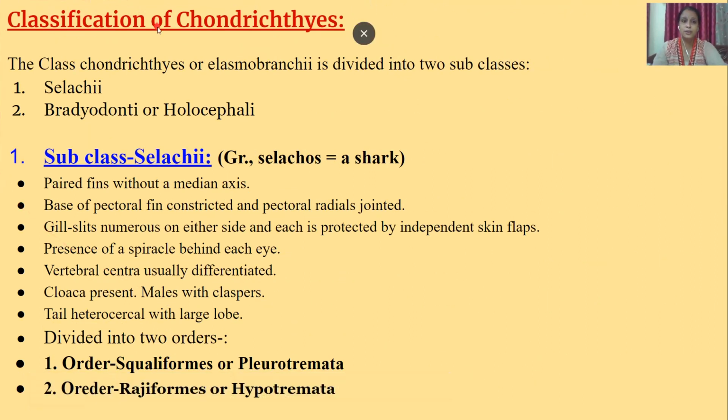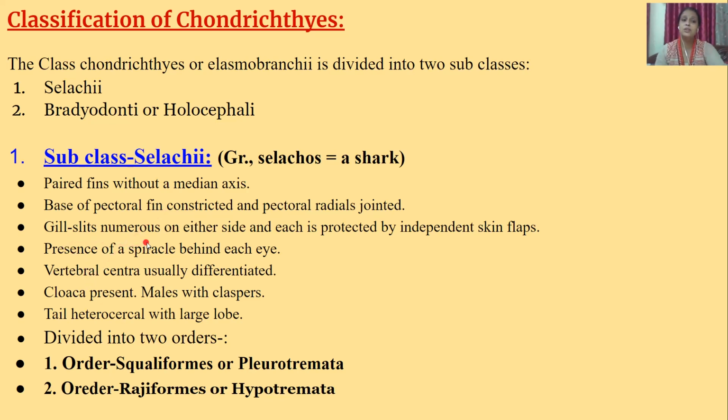Classification of Chondrichthyes. The class Chondrichthyes or Elasmobranchii is divided into two subclasses. The first one is Selachii and the second is Bradyodonti or Holocephali. The first subclass is Selachii, a Greek word. Selachos means shark, meaning shark-like fishes. Paired fins without a median axis. Base of pectoral fin constricted and pectoral radials jointed.